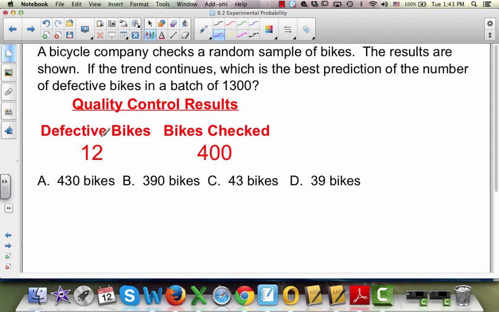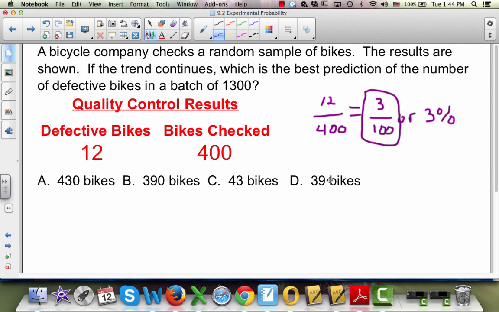All right, defective bikes were 12 out of 400. So we had 12 defective bikes out of 400 total bikes. And we reduce that, both of them are divisible by 4, so that gives us 3 out of 100, or 3%. Okay? Now, if they did 1,300 bikes, there's 2 ways to do this, okay? You can take this,